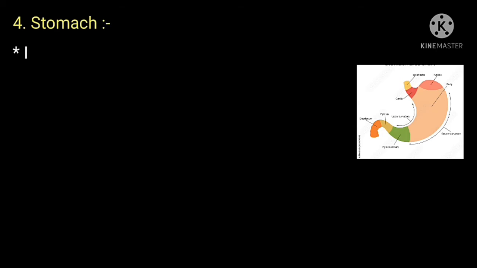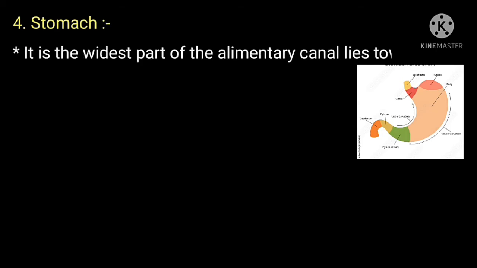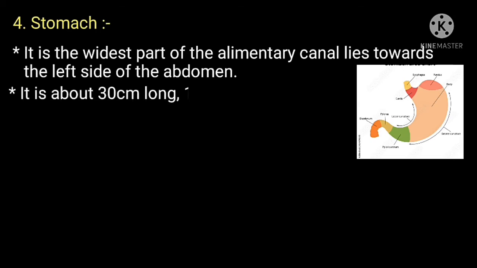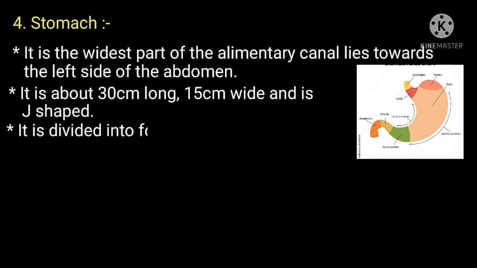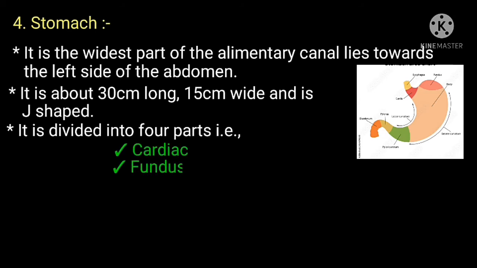Now we are going to discuss stomach. It is the widest part of alimentary canal, lies towards the left side of abdomen. It is about 30 cm long, 15 cm wide and is J-shaped. It is divided into four parts, that is cardiac, fundus, body, and pylorus.